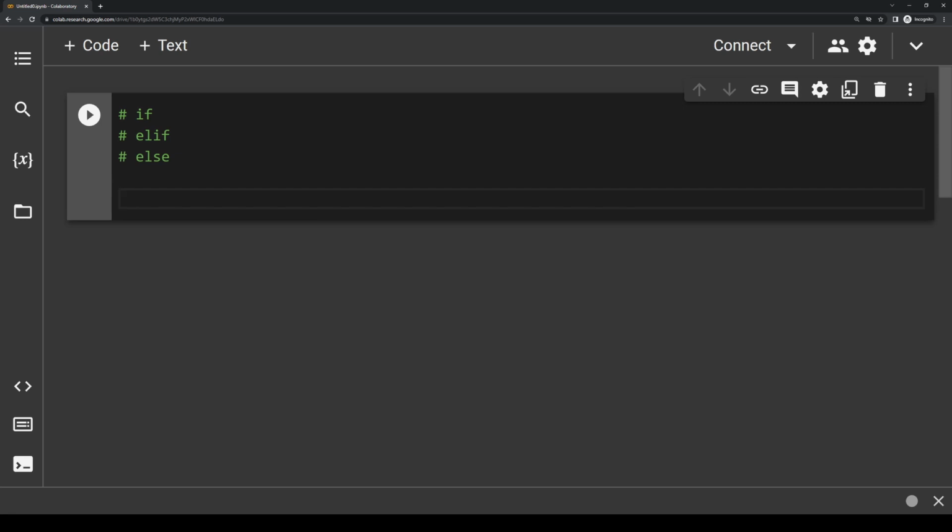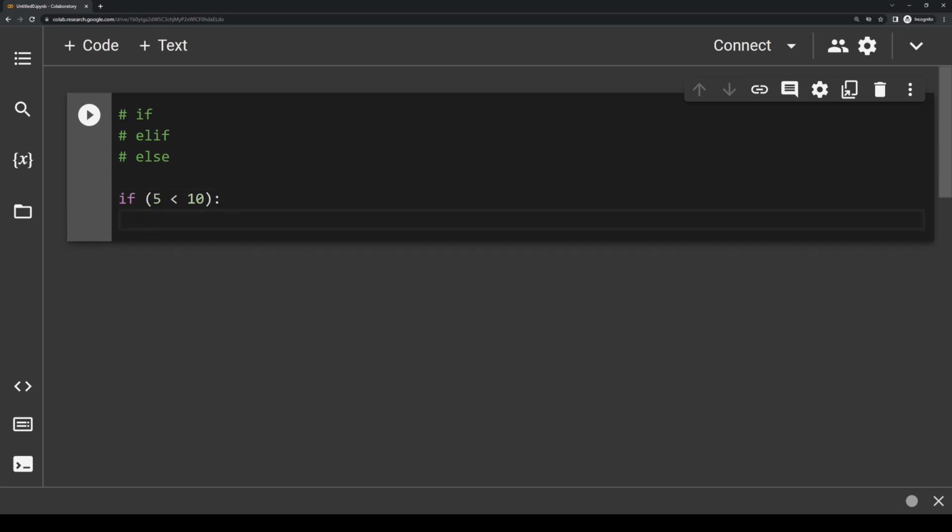So let's space down 2 lines, and let's write if parentheses 5 less than 10. Now after the closing parentheses, type a colon, and then press enter. And then from here, we're going to type print 5 is certainly less than 10. Now let me explain what's going on here. So this if right here signifies a conditional statement, and it's going to check if whatever is inside of the parentheses is true. If what's inside is true, then we will run whatever code is indented underneath the if statement.